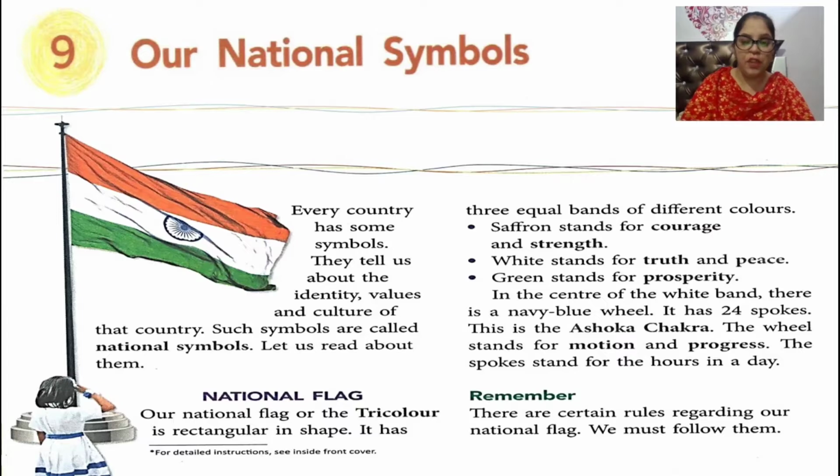Okay, children. Now in the center there is a navy blue wheel. It has 24 spokes and this is called Ashoka Chakra. Yes, children, what is this? This is Ashoka Chakra and the wheel stands for motion and progress. And the 24 spokes stand for 24 hours in a day.